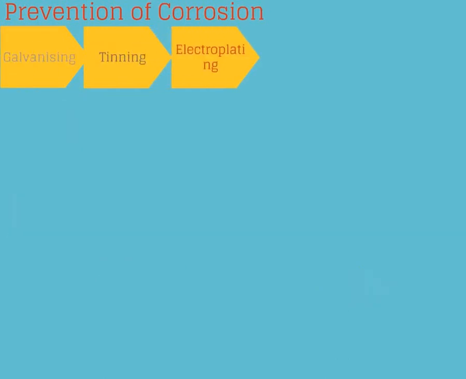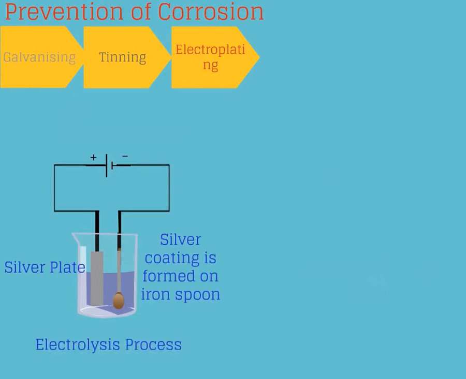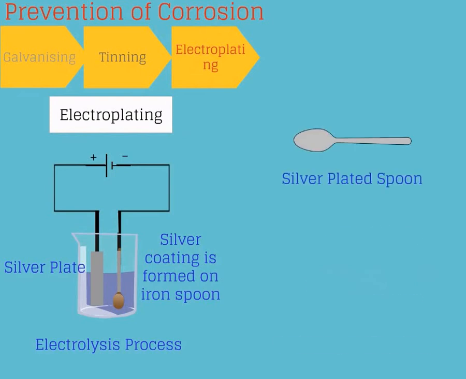Electroplating. Electroplating is a method in which a coating is formed on other metal by using electrolysis. For example, silver-plated spoons, gold-plated jewelry, etc.